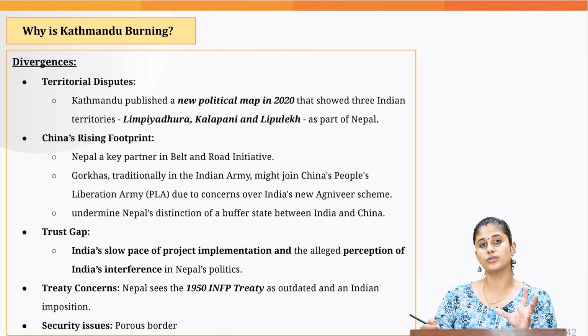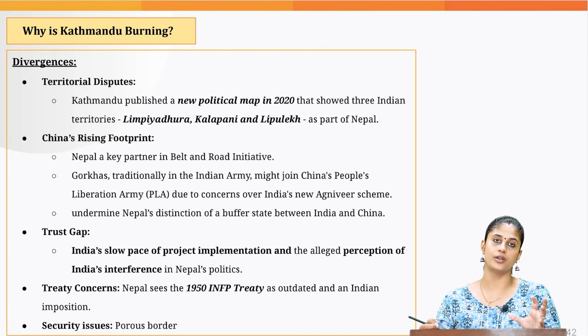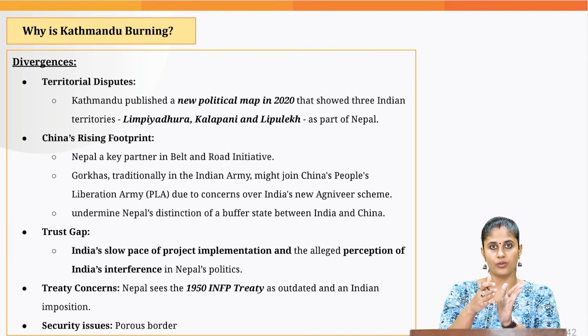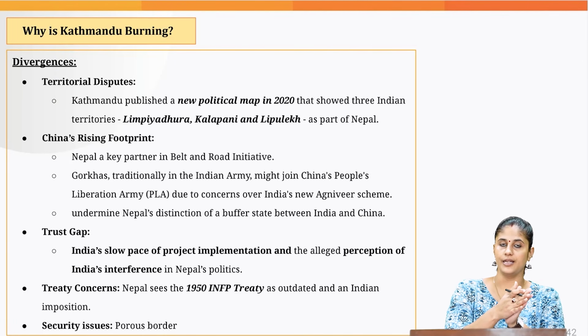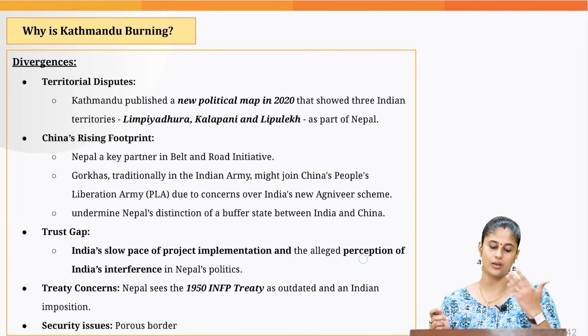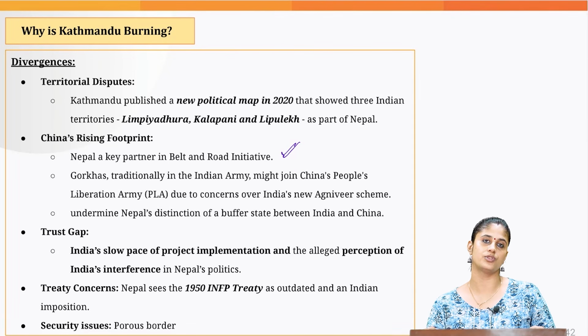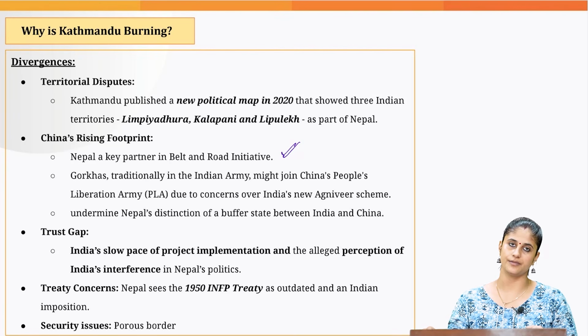Okay. Then another concern that we are witnessing is rising Chinese influence when it comes to Nepal. Right now we have understood why Nepal is geostrategically important for India, because it acts as a buffer state, okay, between China and India. But because of this increasing Chinese influence when it comes to Nepal, which can be very well understood, because Nepal is a key partner when it comes to China's Belt and Road Initiative.